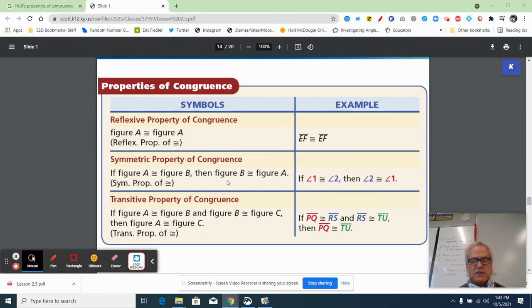But symmetric property, that's the one where you can just flip it around. For example, if angle 1 is congruent to angle 2, then angle 2 is congruent to angle 1. That's just the same property, just flipped around. They mean the same thing.